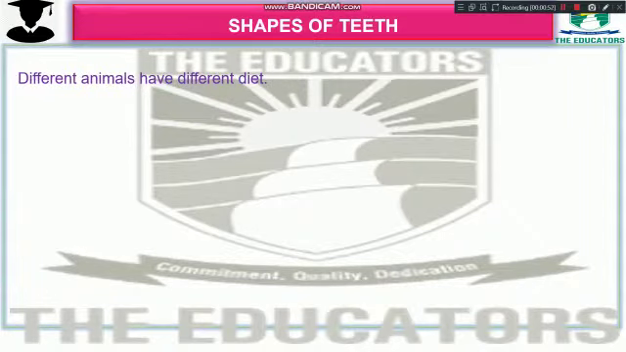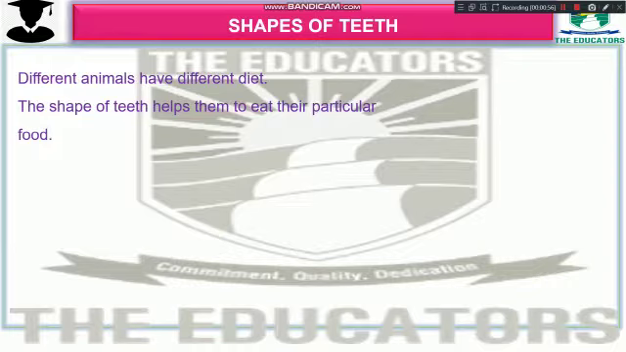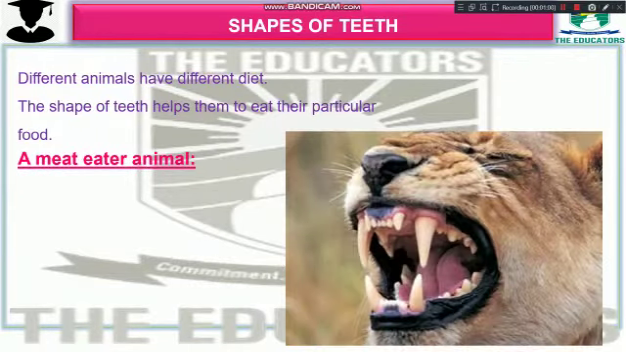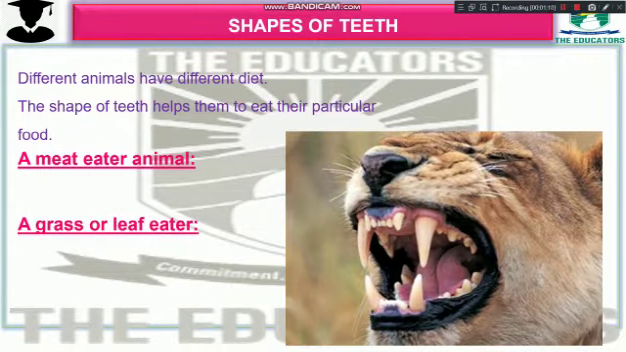Shapes of teeth. Different animals have different diets. The shape of teeth helps them to eat their particular food. Like the first one is a meat eater animal. A meat eater animal like tigers, lions, cats, dogs, etc. have sharp and long teeth which help them to eat meat.